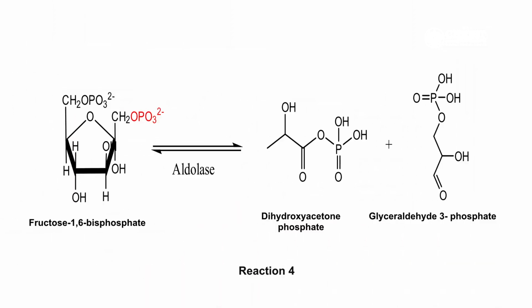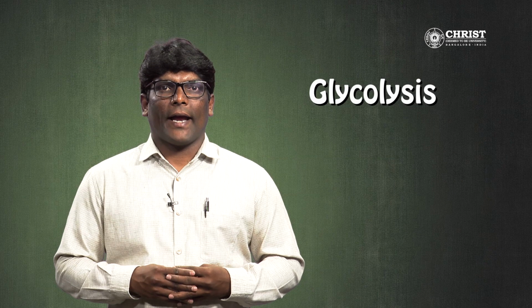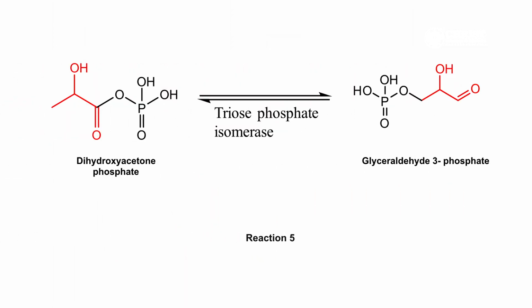The glyceraldehyde 3-phosphate is released by the enzyme and proceeds along the glycolytic pathway. Reaction 5. The fifth reaction of the glycolysis pathway, catalyzed by triose phosphate isomerase, is the isomerization of dihydroxyacetone phosphate to glyceraldehyde 3-phosphate.